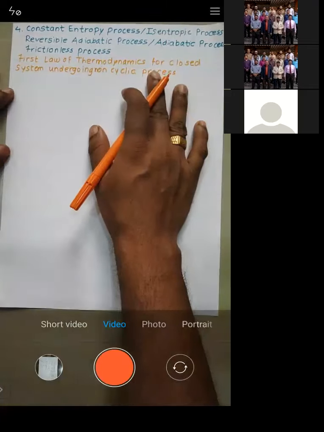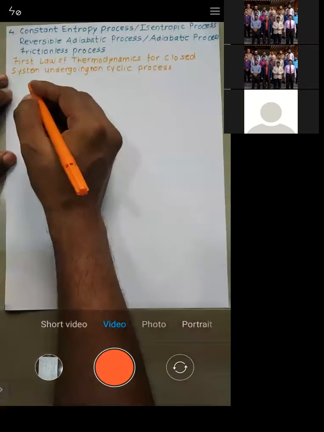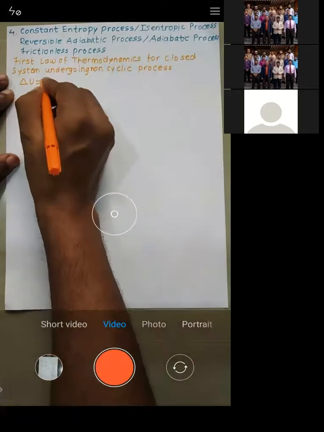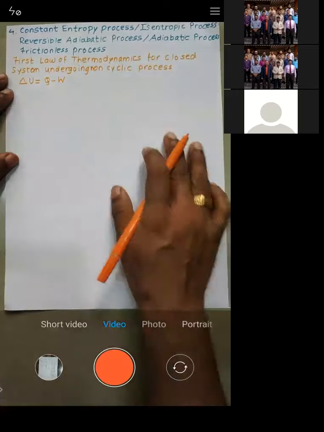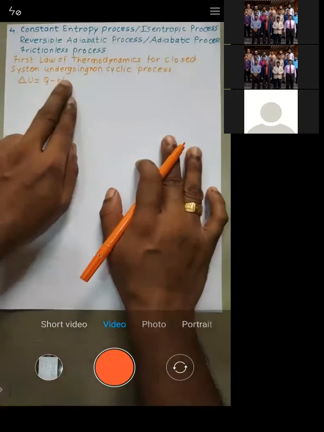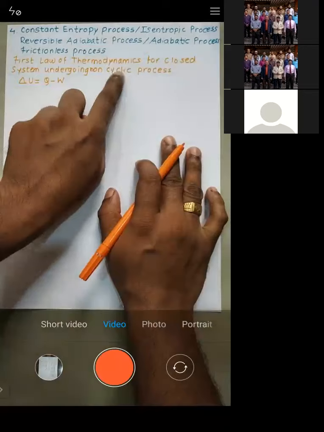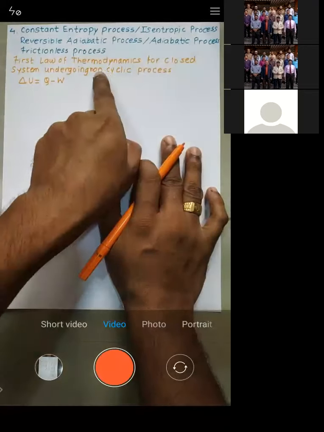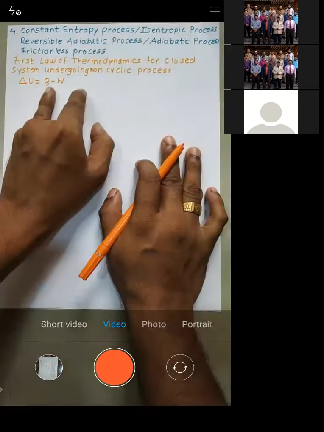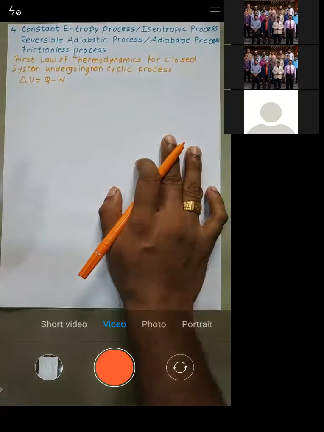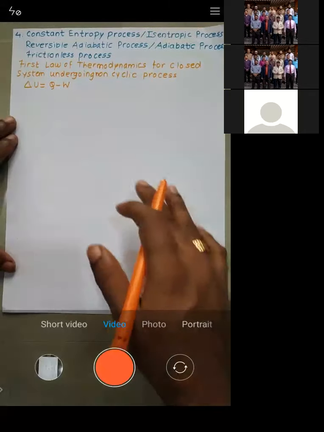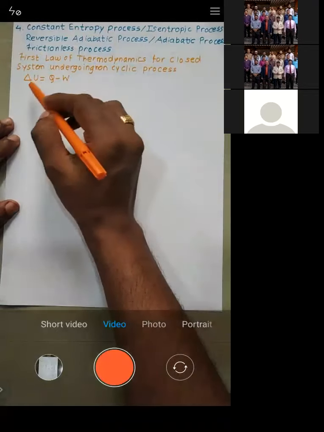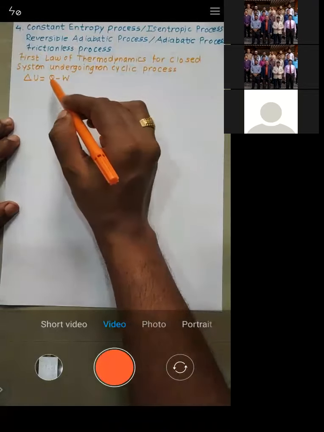So what does that law say basically? Change in internal energy is given by the difference between heat and work. If it's a cycle, Q is equal to W, but here we don't have a cycle, it's a non-cycle. So the difference between heat and work is given by the change in internal energy. If you revert back to the previous lectures, you will be able to memorize it.